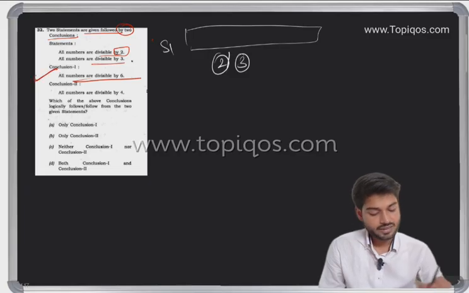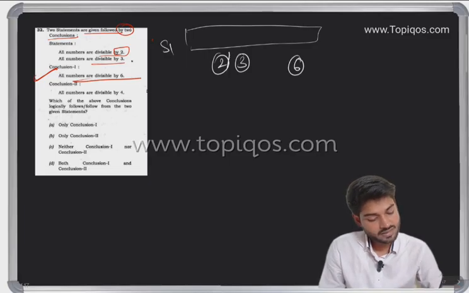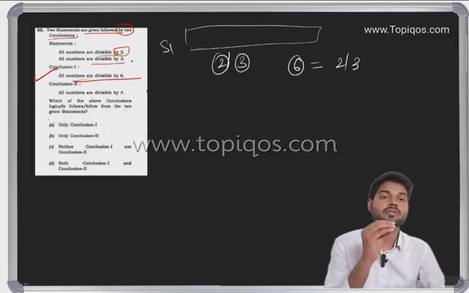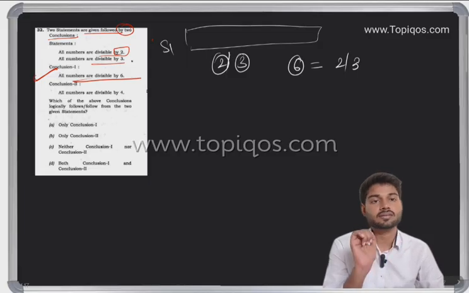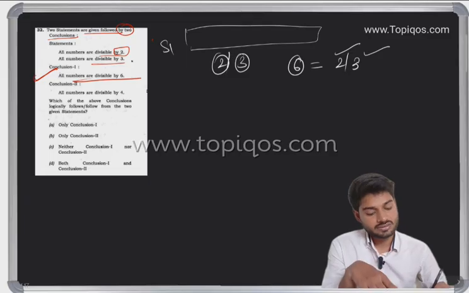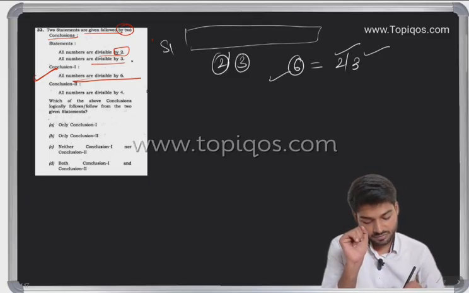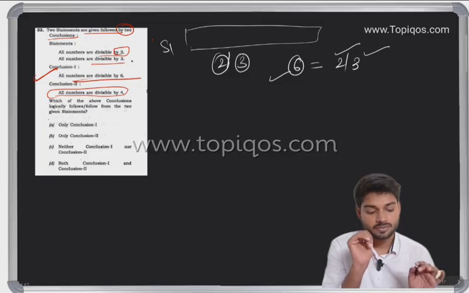Yes. For 6 we have what? For 6, the number would be divisible by 2 as well as 3. So if the number is divisible by 2 as well as 3, then it is also going to be divisible by 6. Now, all the numbers are divisible by 4. Tell me, would all the numbers be divisible by 4, whether it is possible or not.